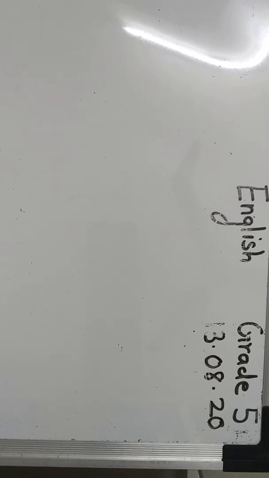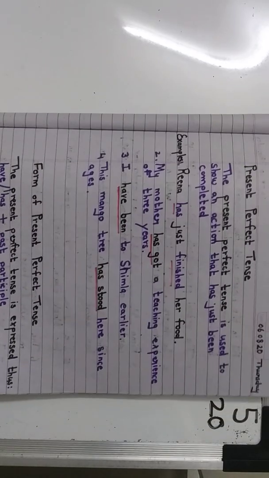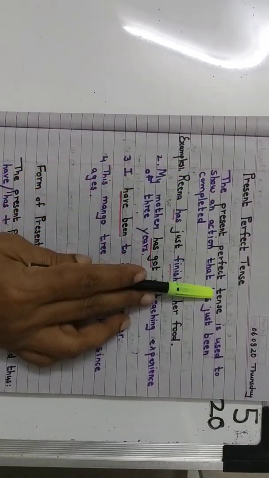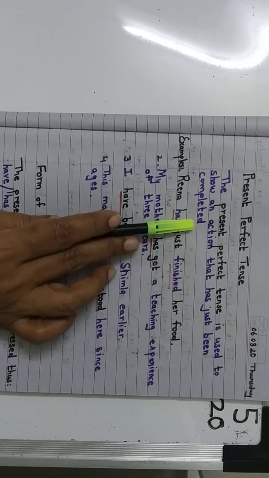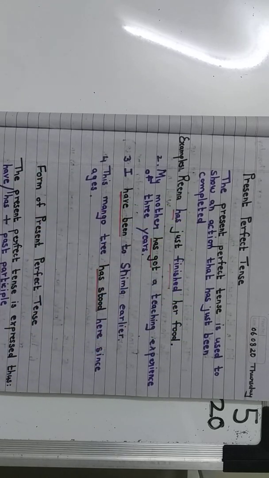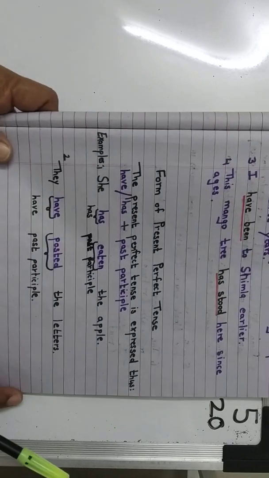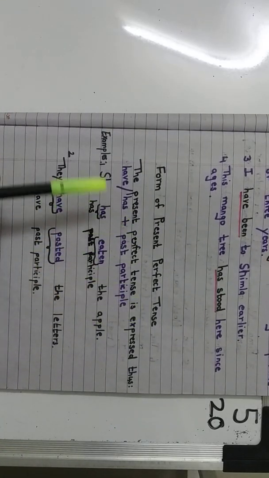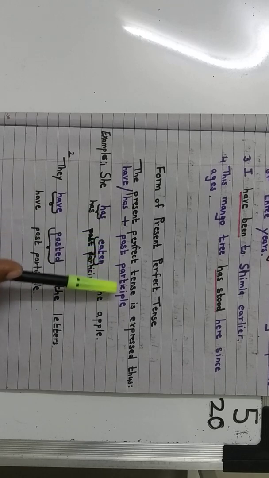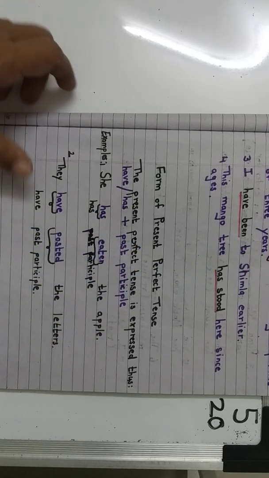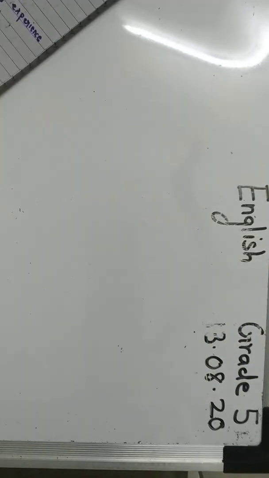What is the present perfect tense? The present perfect tense is used to show an action that has just been completed. And how do we form the present perfect tense? We need have, has plus the past participle. Children, I have given these notes. Please go through them. Right?